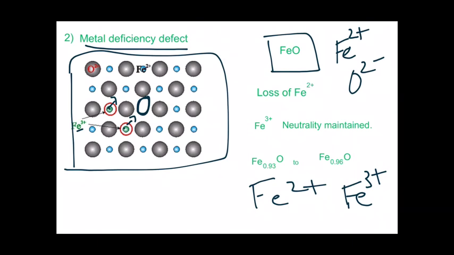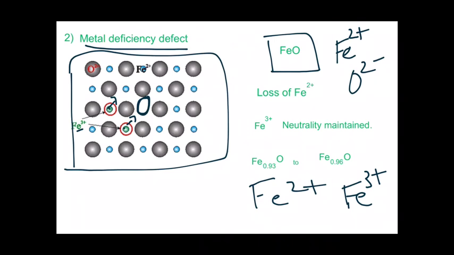I'll explain once again. In ionic compounds having cations of variable oxidation states, a change in oxidation state of the metal can lead to metal deficiency. Certain ions having lower oxidation states will be replaced by atoms of the same metal with a higher oxidation state.